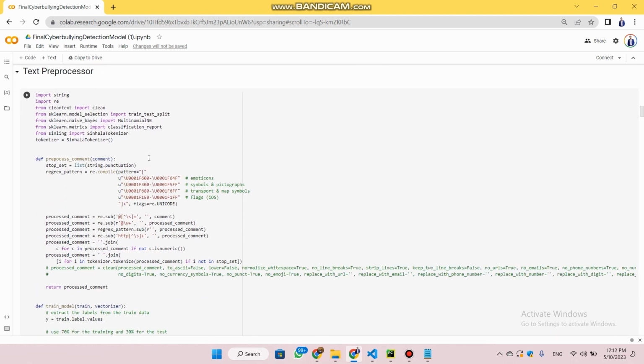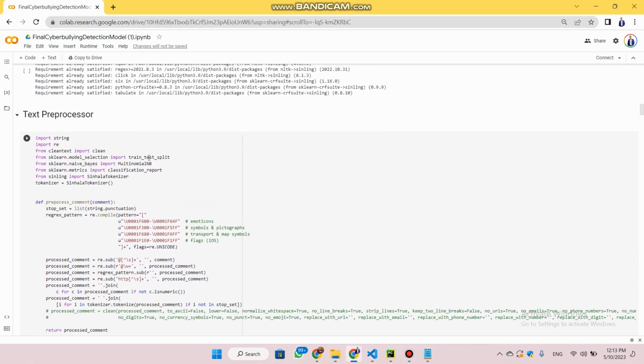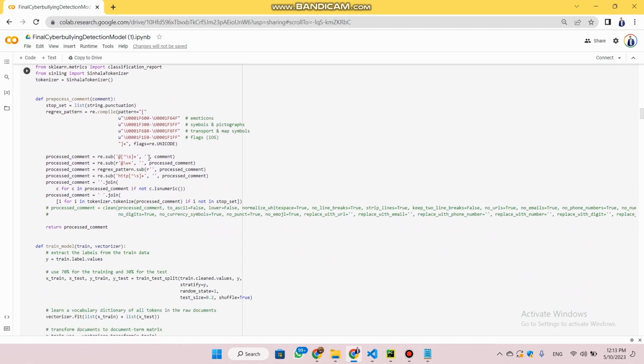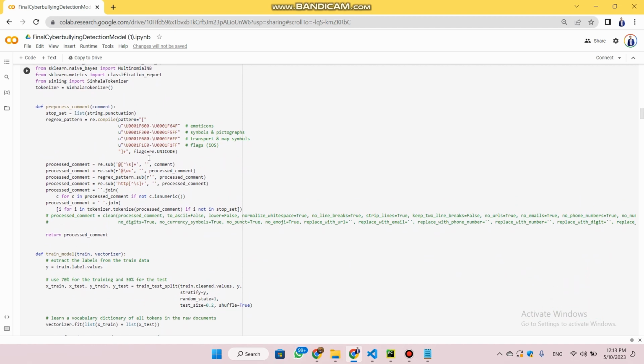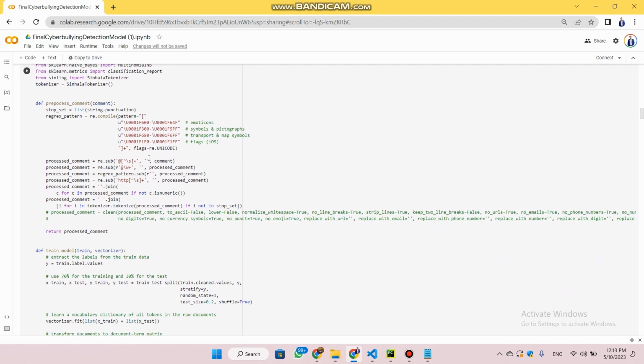Next, I have created this text preprocessor. When it comes to social media, there are various things like emojis and symbols. If we allow the system to have these, it will not detect cyberbullying in a very accurate way.